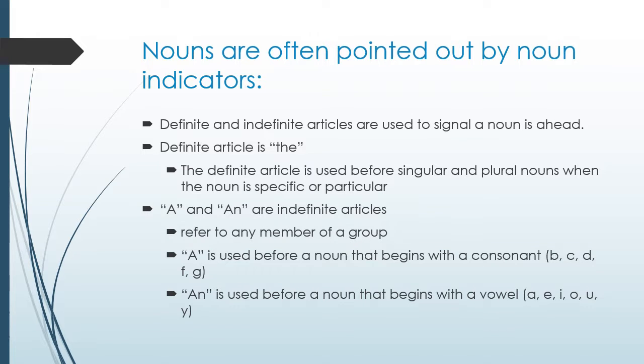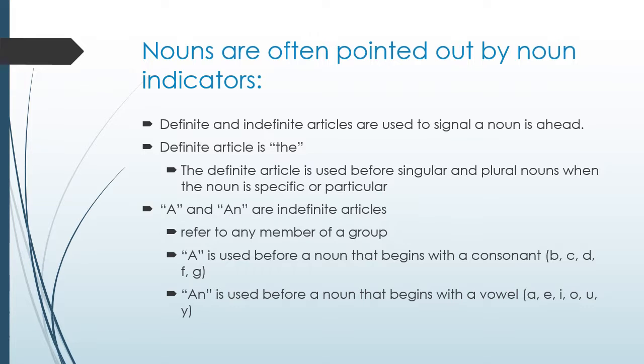The indefinite articles are the words a and an. They refer to a member of a group. A is used before a noun that begins with a consonant, and an is used before nouns that begin with vowels. For instance, with the definite article, the boy is going to eat lunch at Wendy's. We're talking about a specific boy. A and an, like I said, are indefinite articles.